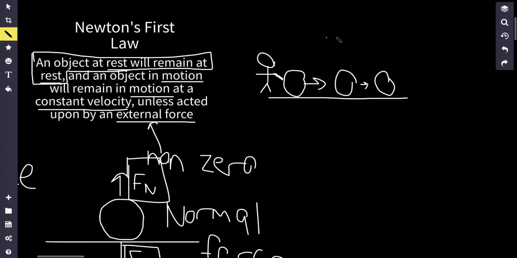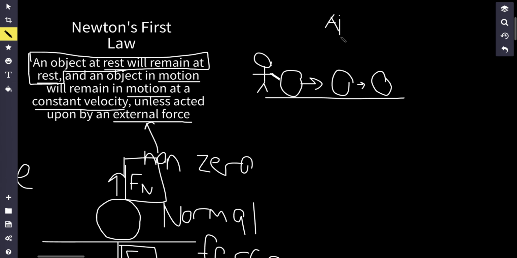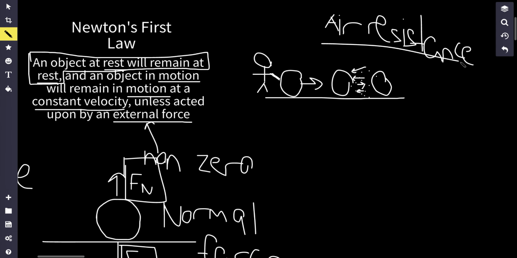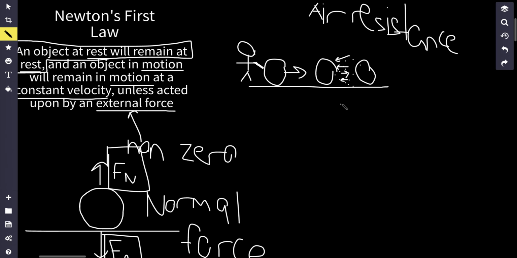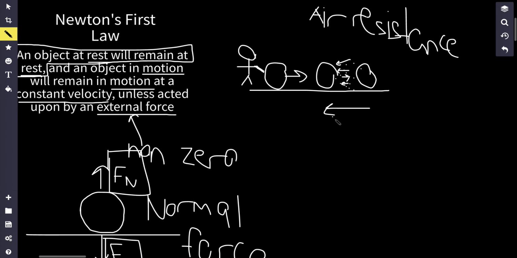The two main forces you should focus on are, first, air resistance. Basically, this ball is going to hit a bunch of air, and this air is going to push this ball backwards. It's going to resist the ball's movement, hence why it's called air resistance. Another type of force that causes the ball to come to a stop is the force of friction.